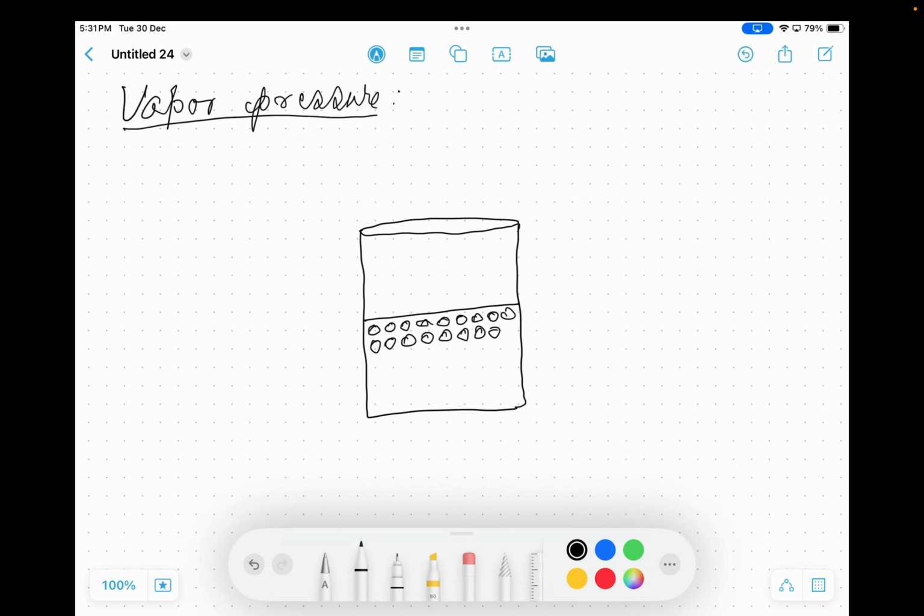Let us start the topic: vapor pressure of a solution, physical chemistry, class 12, CBSE, Bihar board, Jharkhand board, etc. So vapor pressure. I was explaining the molecules present in liquid state